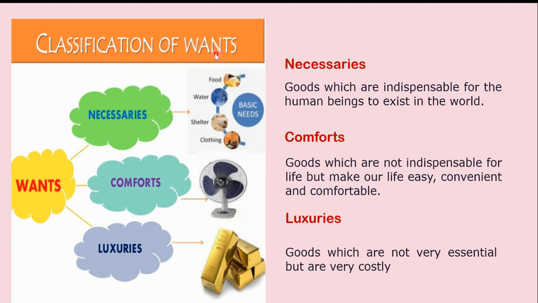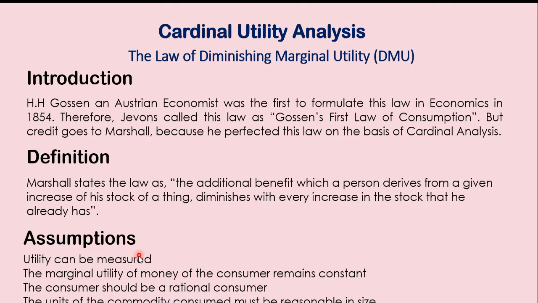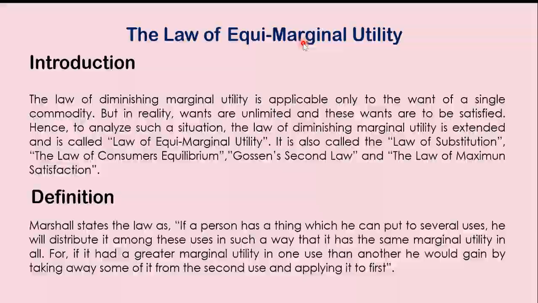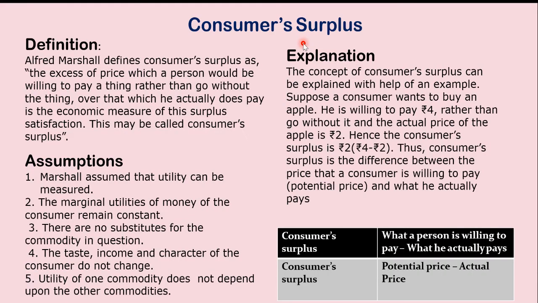If they ask classification of goods also, you have to give the same answer, only this one: necessaries, comforts and luxuries. Then we saw the cardinal utility analysis. Utility can be measured in cardinal way as well as ordinal way. So under cardinal utility analysis, we saw the law of diminishing marginal utility, the law of equimarginal utility, and we saw the consumer surplus.